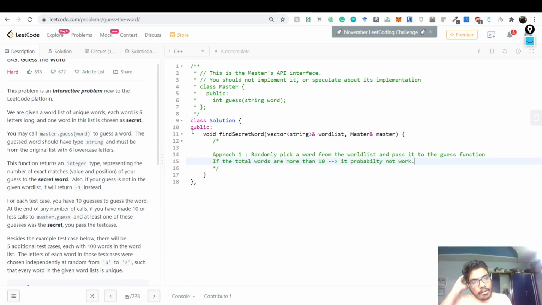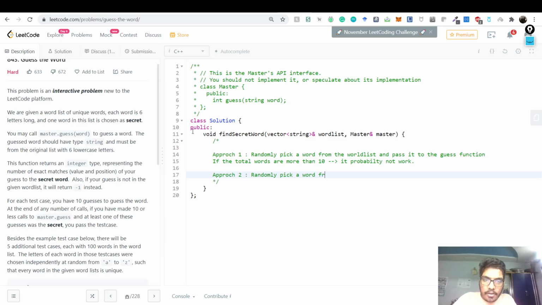And the way we do something smartly is approach two, which is rather interesting. And that is that, let's randomly pick a word from the word list.